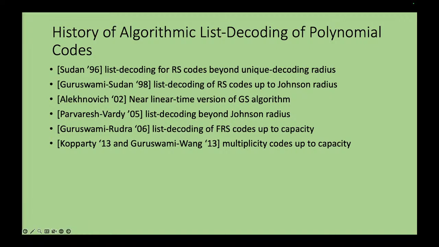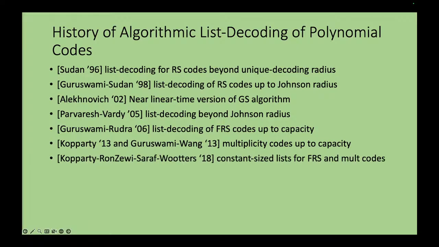And here, firstly you should ask, can we even expect such a thing? Because out there we had the Johnson radius which said the list size was constant. Therefore, one could expect nearly linear time implementations. Here, there was no bound on the list size. The list size in principle could be polynomially large, and then there's no way we can expect nearly linear time implementations. With the knowledge over here, the only bound on the list size was the running time of the algorithm. We didn't have any further bound on the list size after the works of Kopparty and Guruswami-Wang.